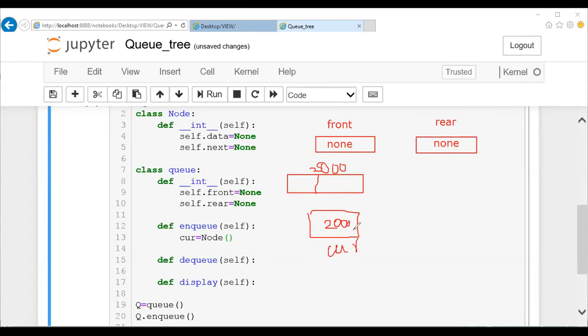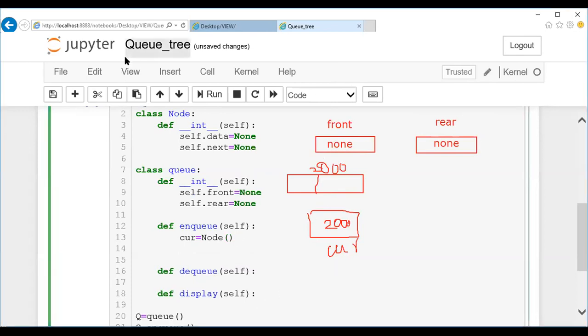Now after creation, I should insert the data into this node. Data can be passed during a function call, or I can accept it from the user. This particular node at 2000 is cur. cur has two parts: the data part and the next part. So I'm going to fill the data of this cur. cur dot data assign, you can accept input from the user.